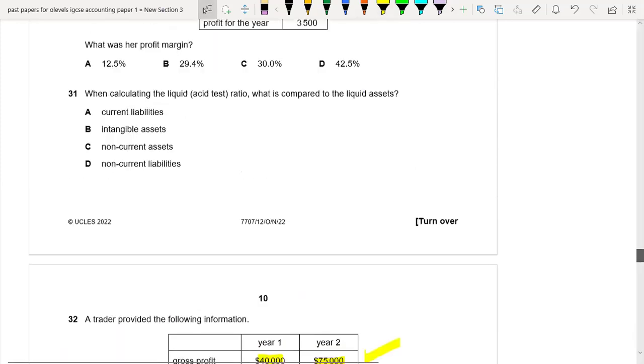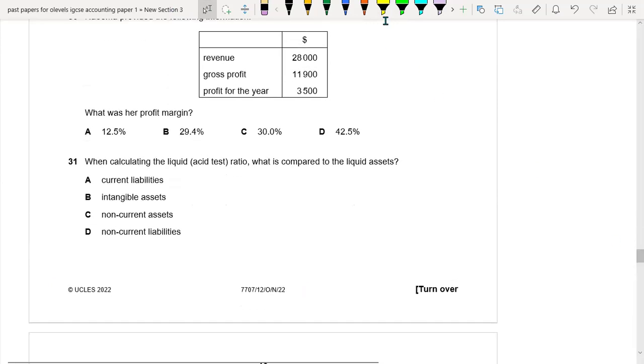Okay, so now let's see the other one. 31. When calculating the liquid asset ratio, what is compared to the liquid assets? Liquid assets are those assets which can be easily and quickly converted into cash. So, current liabilities.